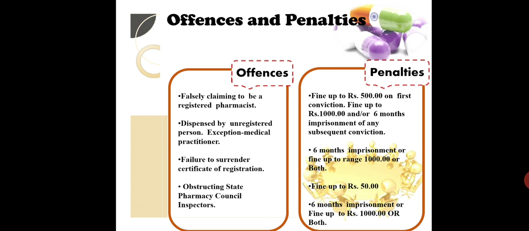Obstructing state pharmacy council inspector: if you obstruct those people so that they cannot do their jobs properly, then 6 months imprisonment or a fine of ₹1000 or both. These are the penalties against the offences.